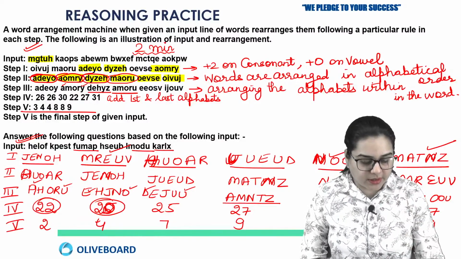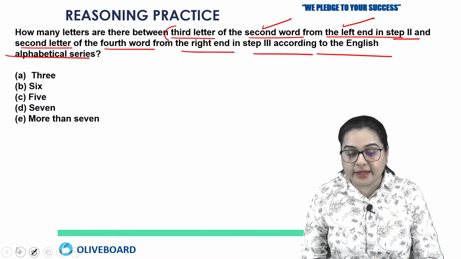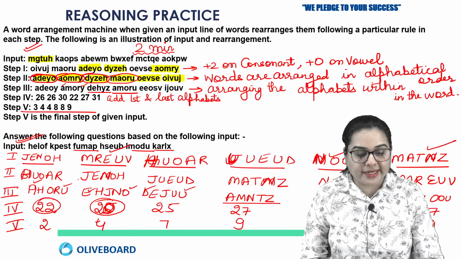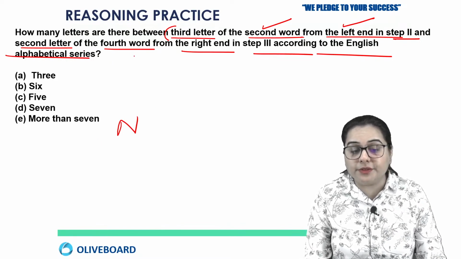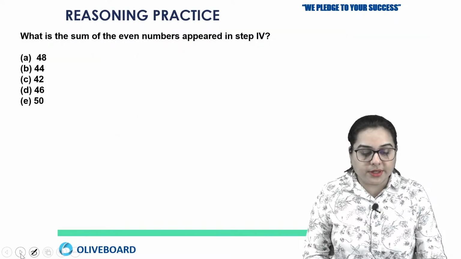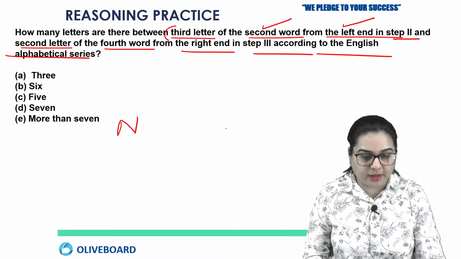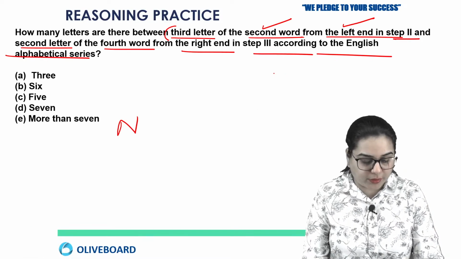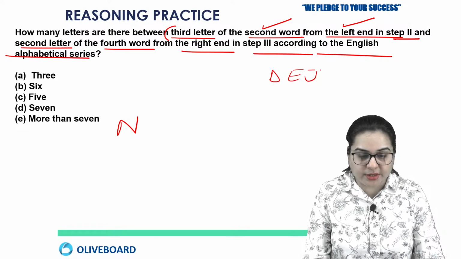Okay, so third letter from the second right. Okay, so this if you pick, second word from the left you have to pick, and its third letter. So second is this and third letter is N. Okay, so this is N actually, right? And then you have to pick second letter of the fourth word from the right in step number 3rd. Yeah, in the third step you have to pick from the right hand fourth word, which is actually D, E, J, U, U. And its second letter is E. Okay, so this is E.